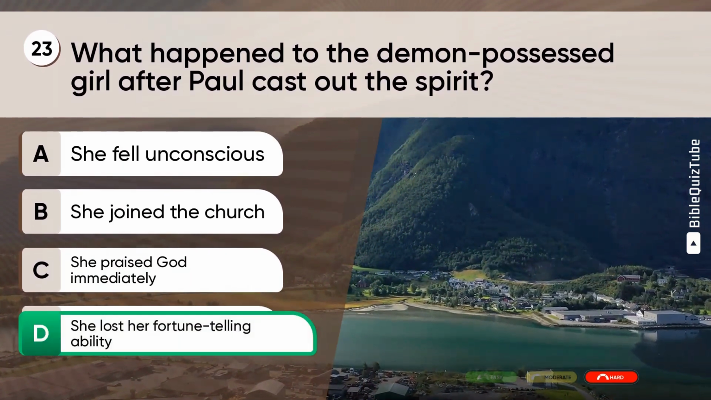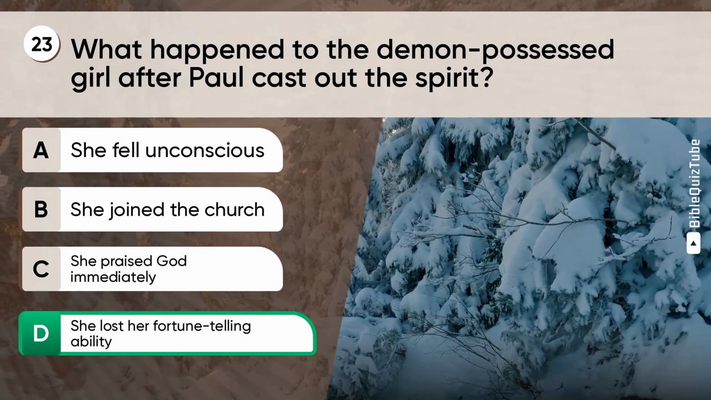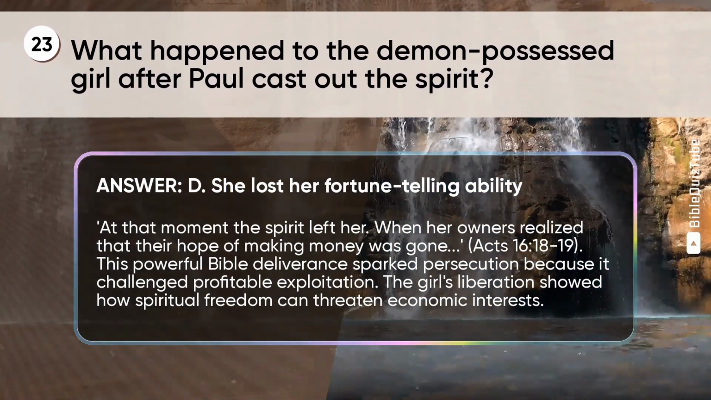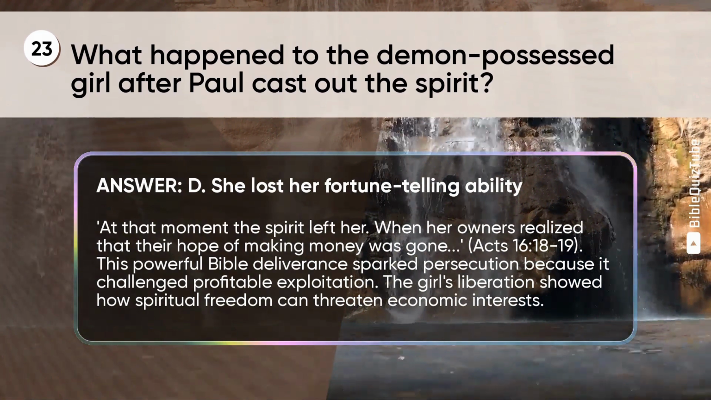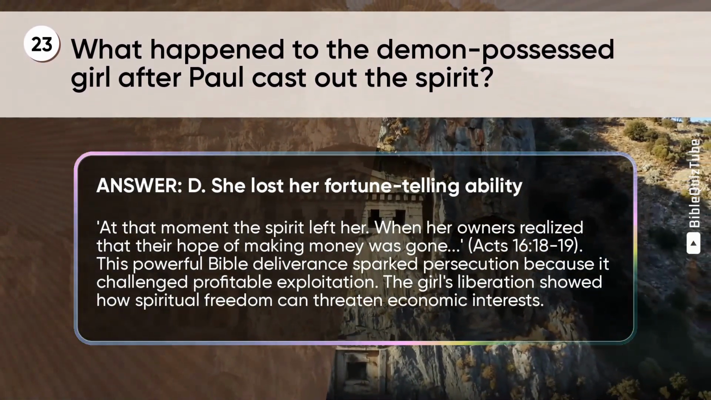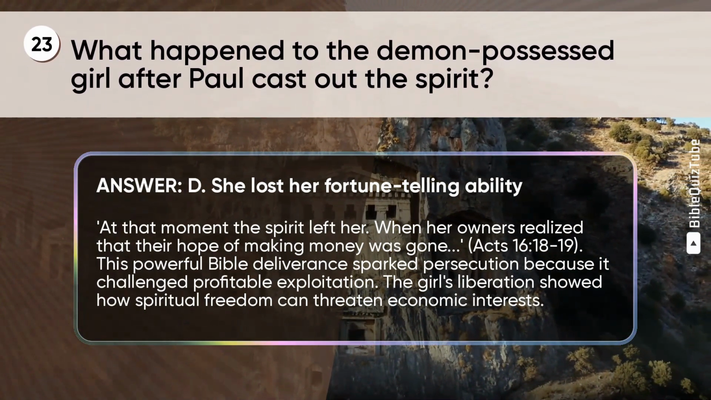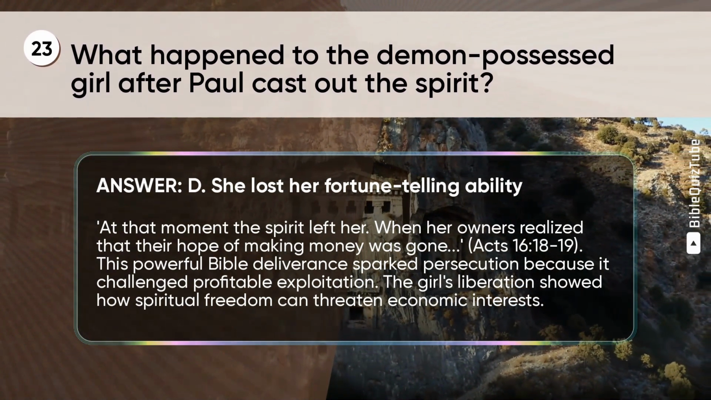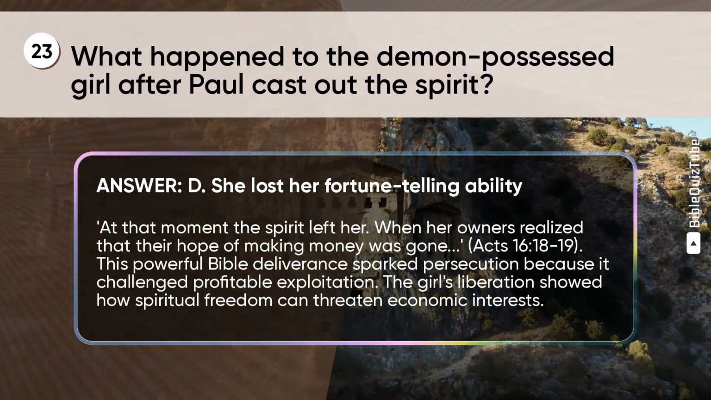The correct answer is D. She lost her fortune-telling ability. The explanation. At that moment the spirit left her, when her owners realized that their hope of making money was gone. Acts chapter 16 verses 18 to 19. This powerful Bible deliverance sparked persecution because it challenged profitable exploitation. The girl's liberation showed how spiritual freedom can threaten economic interests.